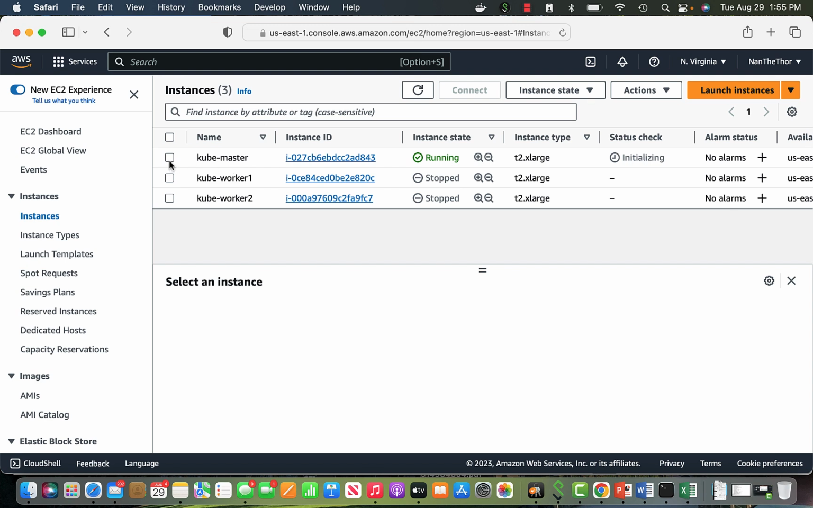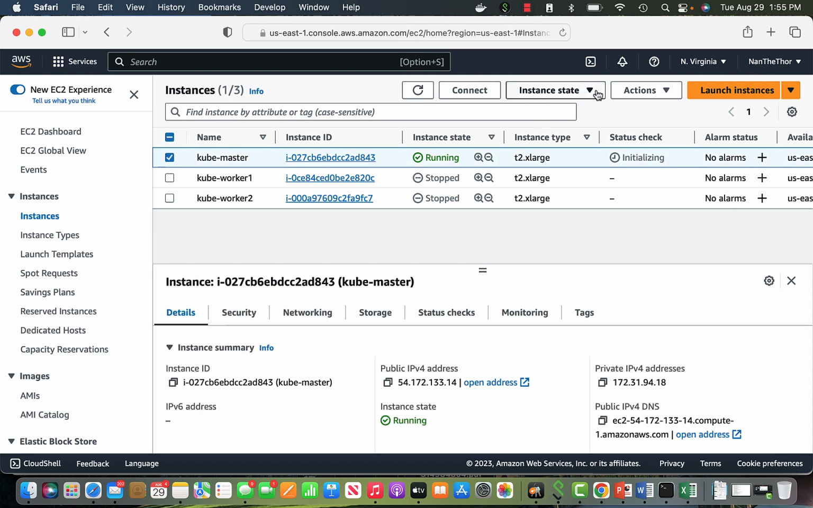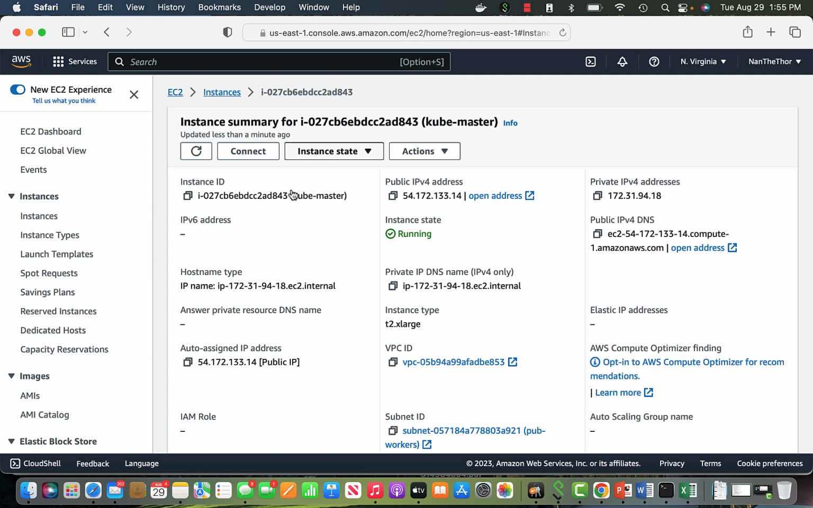So how I did it, I go to the console and to Instance state. I can stop, I can start, and reboot. I right now started it, and let's look at my EC2 instance. The EC2 instance has an instance ID. It has a public IPv4 address and a private IPv4.